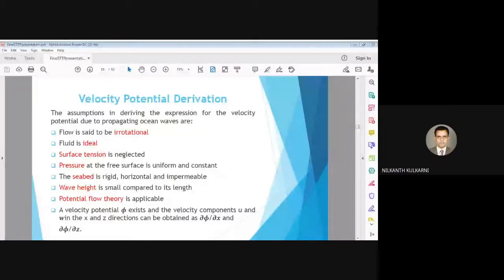A wave motion, U component, surfaces, that is top surface and bottom surface.